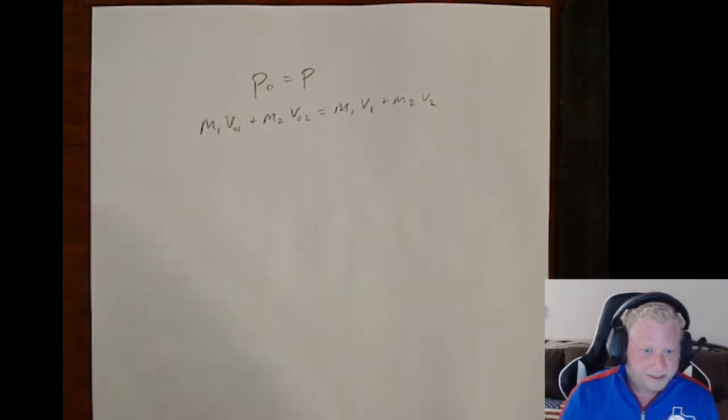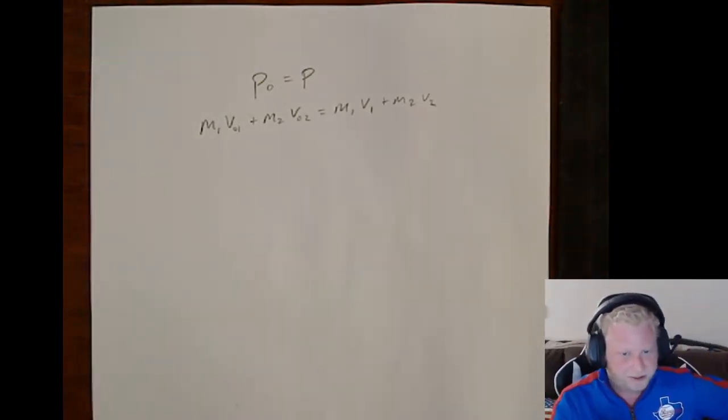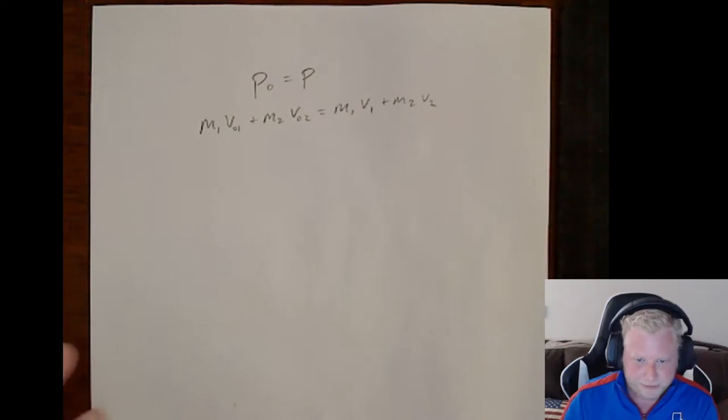So, for instance, let's take a look at example 9.5 on the notes. You've got two ice skaters, Sandra and David. They stand facing each other on frictionless ice. Sandra has a mass of 45 kilograms, David has a mass of 80 kilograms. They then push off of each other. After the push, Sandra moves off at a speed of 2.2 meters per second, and we want to know what David's speed is.